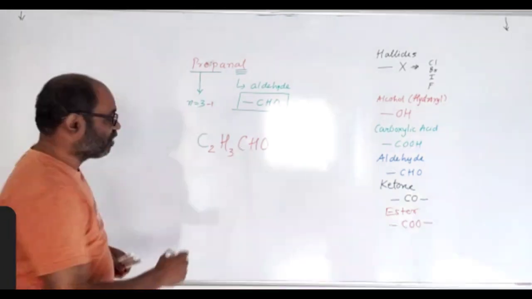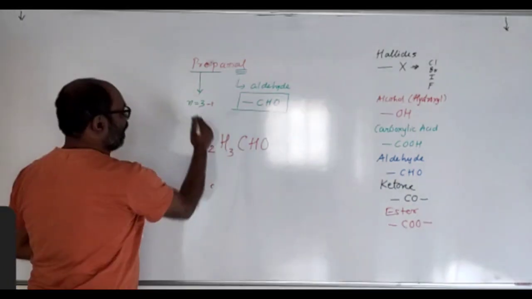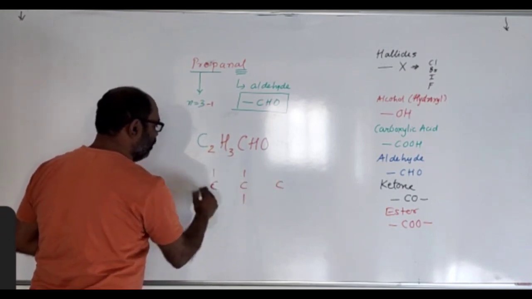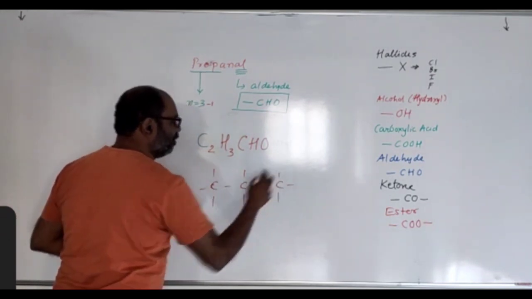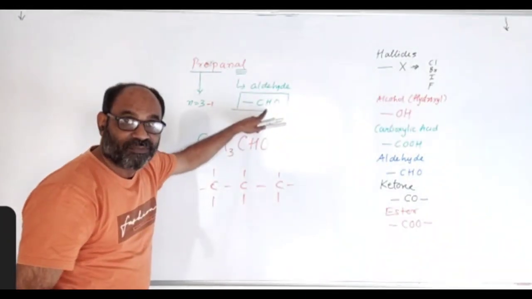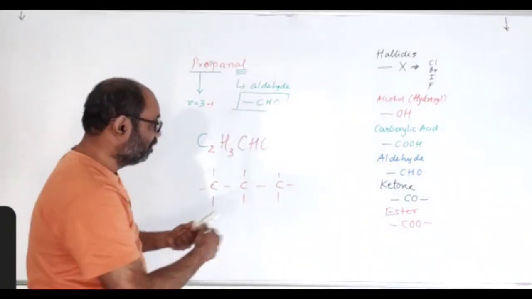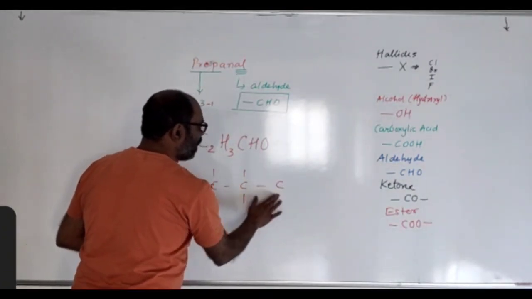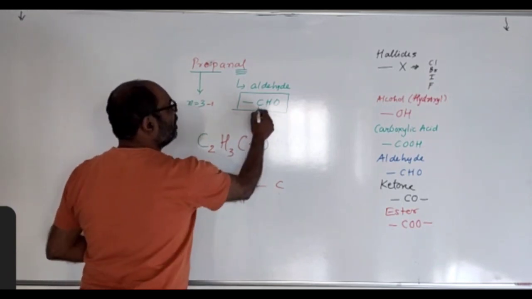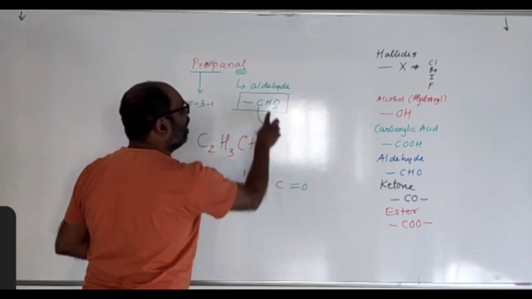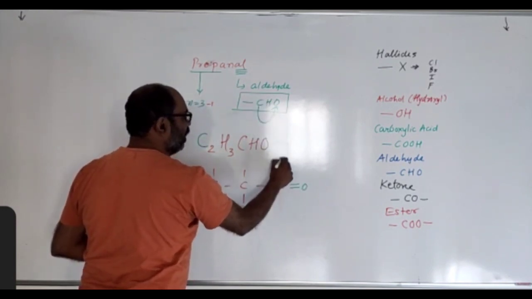If you want to write it structurally, number of carbon atoms 3, so write 1, 2, 3, and then write the skeletal structure. But because of the presence of one carbon in the group, remove all the bonds of this carbon and write the bonds. This carbon has a double bond with oxygen and a single bond with hydrogen.